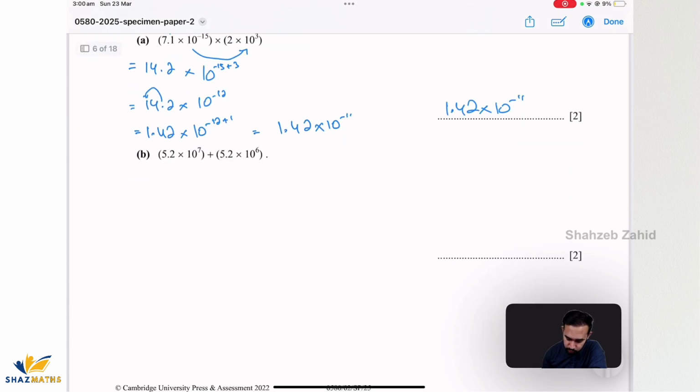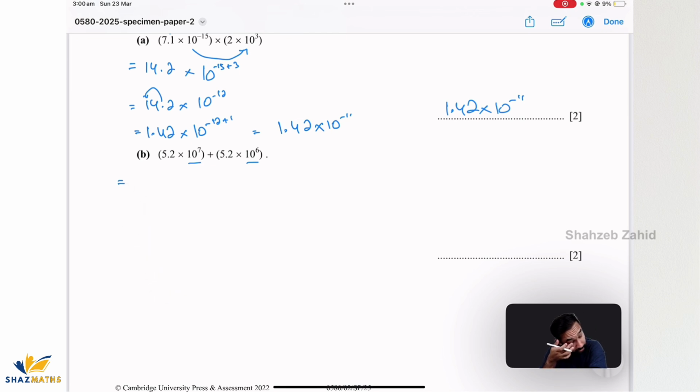Part B is 5.2 times 10 to the power 7. Okay, now it's addition. That's slightly different. What you do is you try to make the power of 10 the same on both sides, and then you take that power term as common.